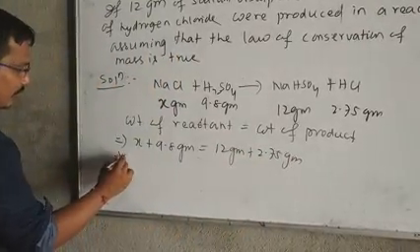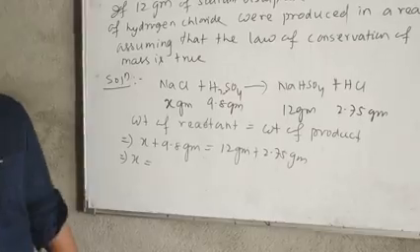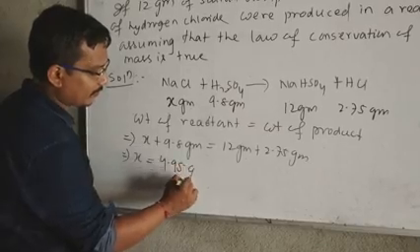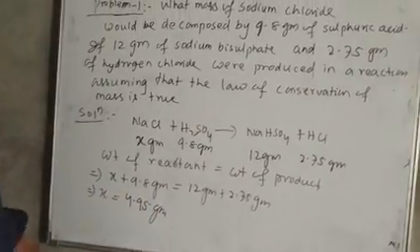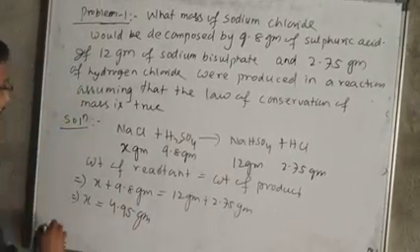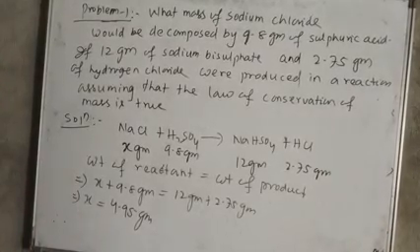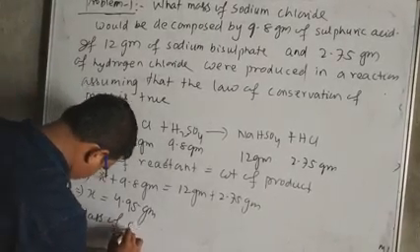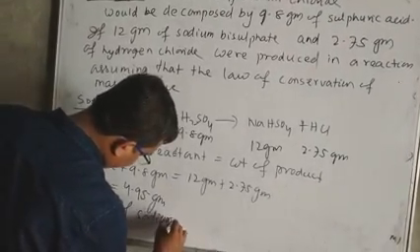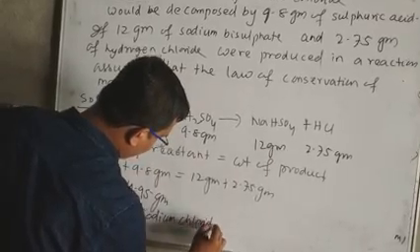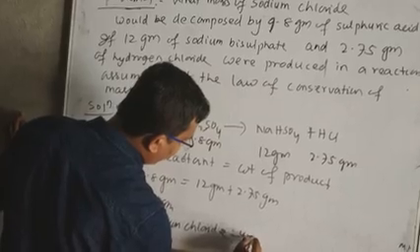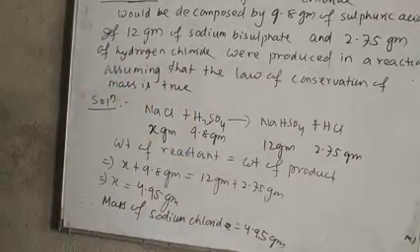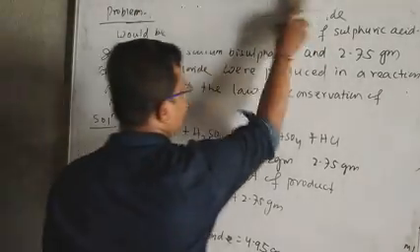Finding X, it is 4.95 gram. This is the answer: the mass of sodium chloride is 4.95 gram.